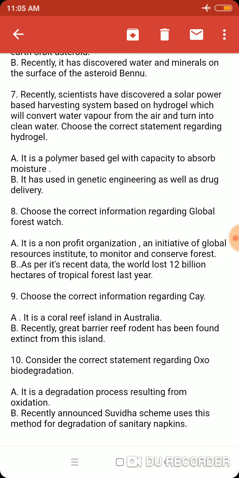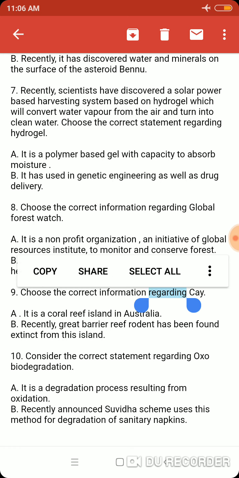It is very important because this method, if it is applied, can mitigate the problem of water scarcity. It can give us clean water in a very low cost and minimal way. That is why it is important. And here the key term is hydrogel. Try to find out the necessary details of hydrogel.